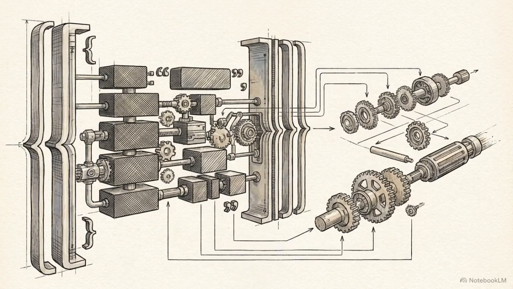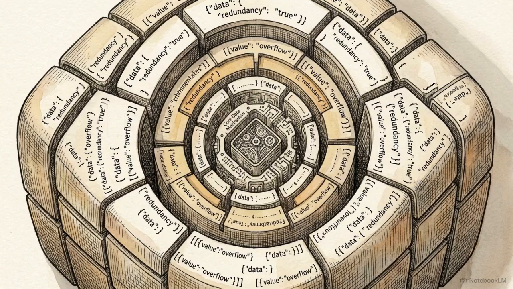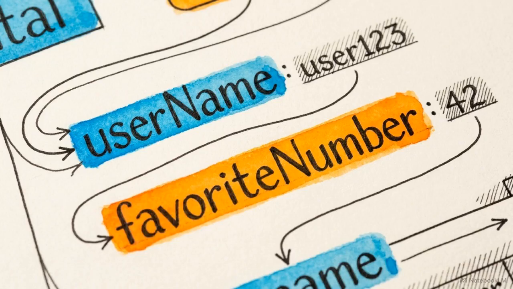This image shows a standard JSON object for a user profile. It contains 3 simple keys: username, favorite number, and interests. Because JSON is a cross-language format, it must carry its structural definitions inside every payload. The actual data is small, but the literal strings outlining the field names take up significant space.